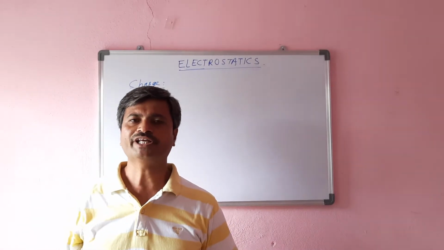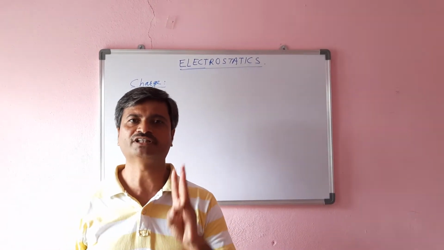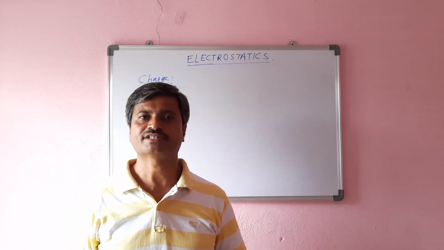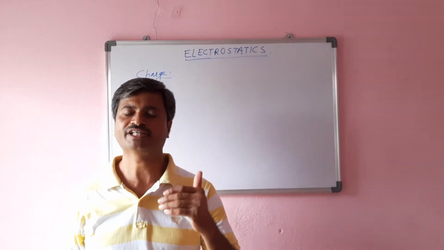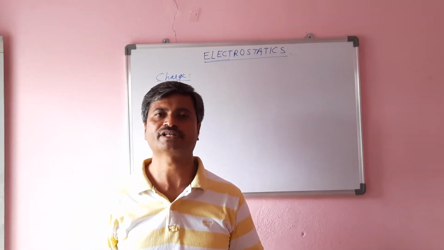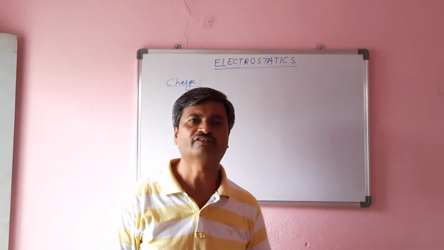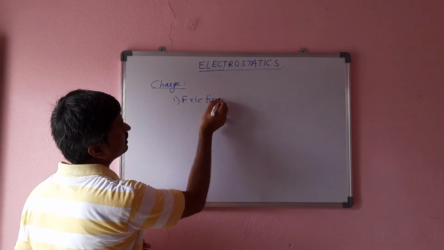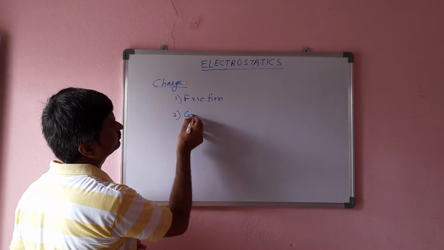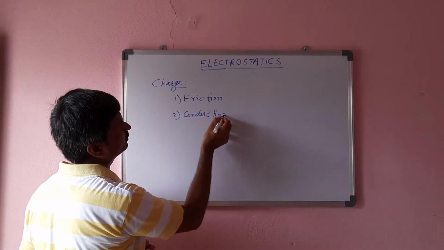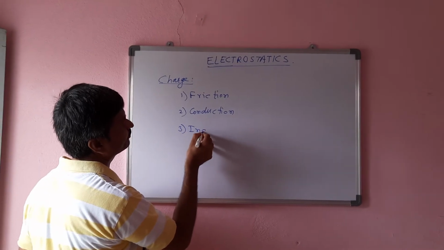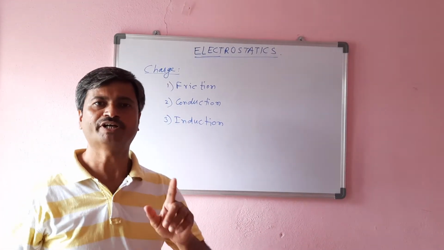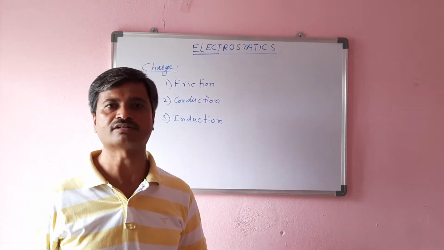Now, how can a body be charged? There are three methods of charging. The first method is friction, second method is conduction, third method is induction. Now let us take the very first method, friction, second method conduction, third method induction. In all these three methods, the body is charged by the transfer of electrons.